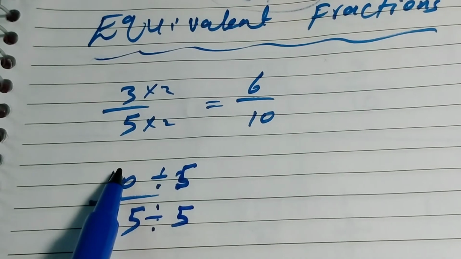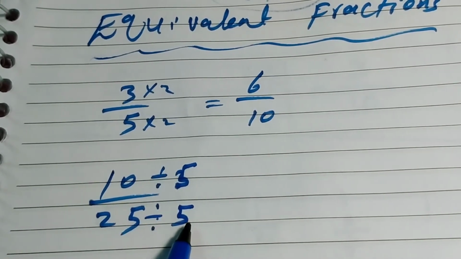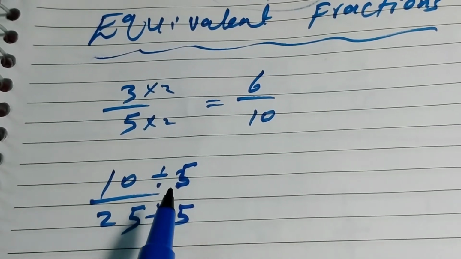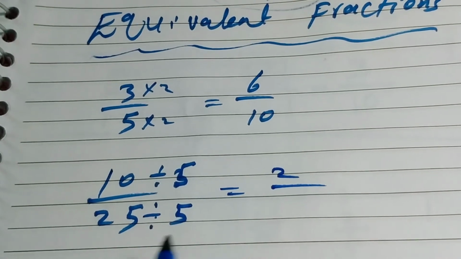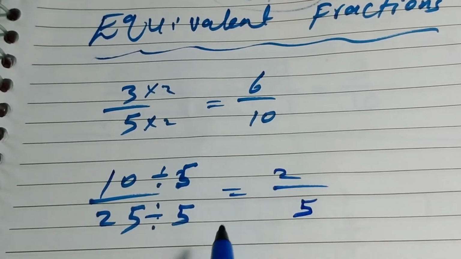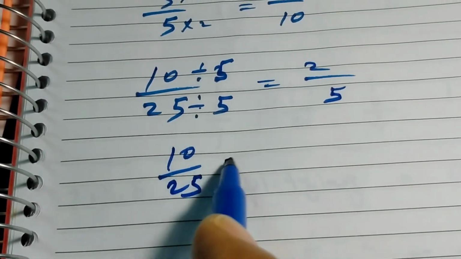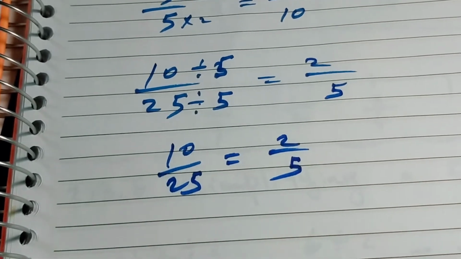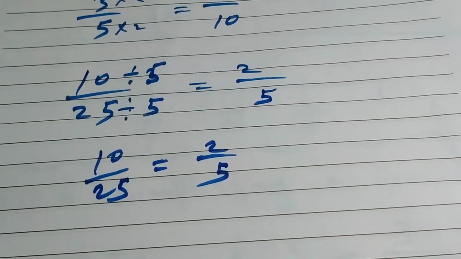10 is divisible by 2 and 25 is divisible by 5, but we cannot write 2 here and 5 there. We want to divide by the same number. So 10 divided by 5 equals 2. Then 25 divided by 5 equals 5. So 10 over 25 is equivalent to 2 over 5. Clear, my dear? These are equivalent fractions by multiplying or by dividing. Any way you can use.